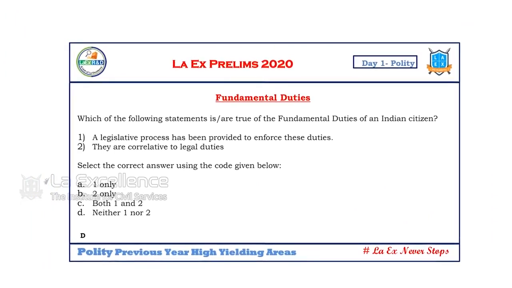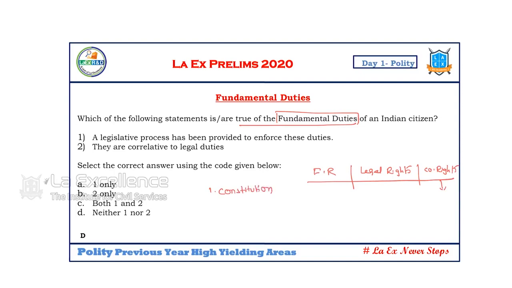Now let us see the next part of the question, fundamental duties. Which of the following are true of the fundamental duties? Here, one thing UPSC is trying to ask is, with regard to fundamental rights, the difference between legal rights and constitutional rights. Let me explain the UPSC mind here. First, you need to ask: is this right there in the Constitution or not? If it is there in the Constitution, yes, this is a right.